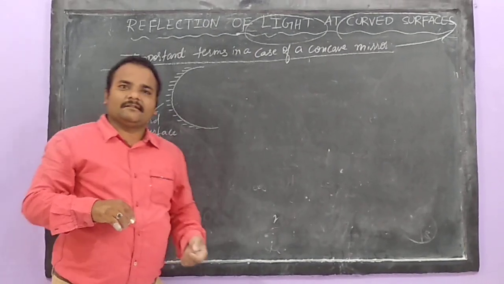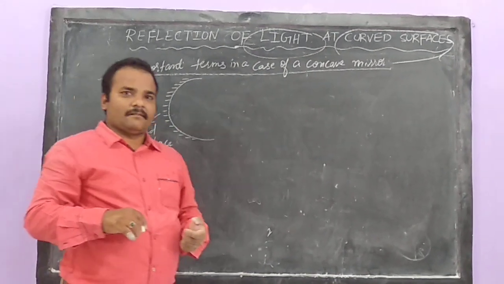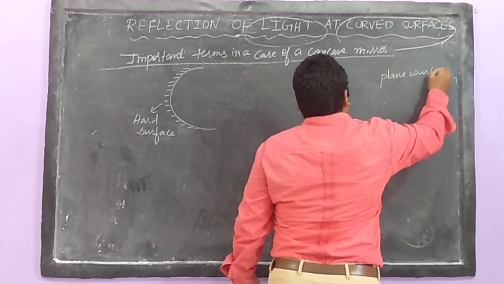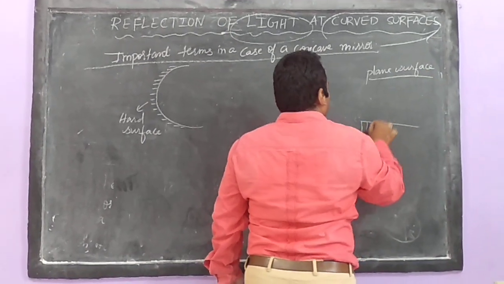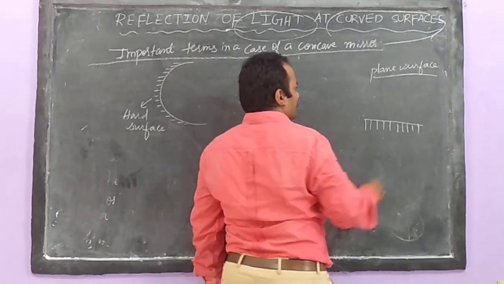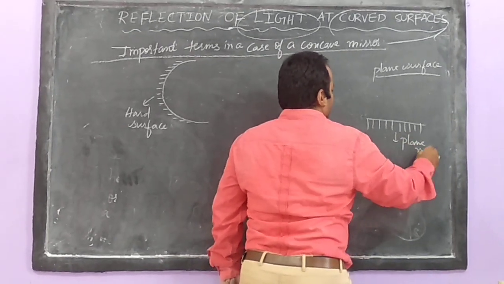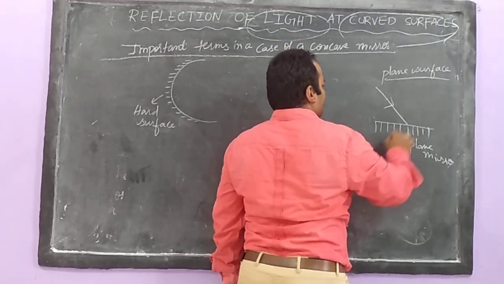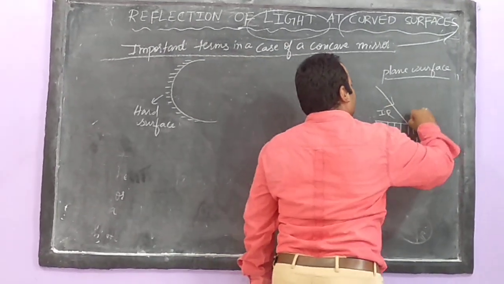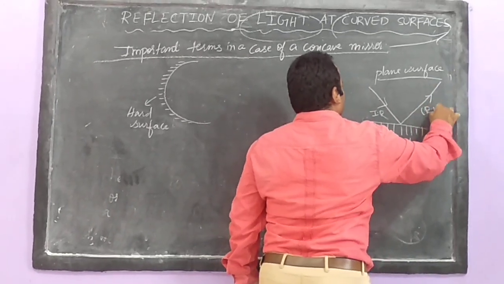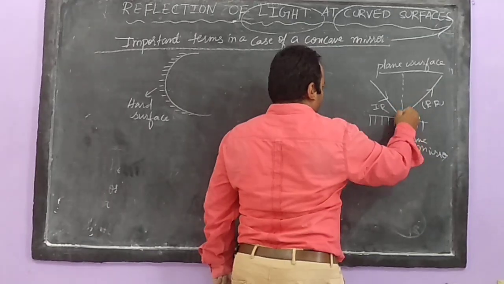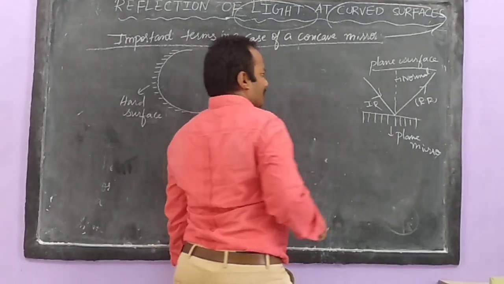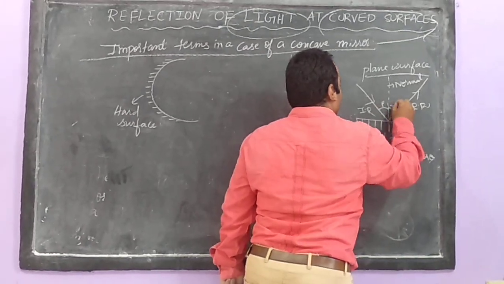What is the reason behind discussing the terms for a concave mirror? My dear students, when you studied the plane surface, everything was easy. In a plane mirror, if the light falls on one point, that is the incident ray. Then it is reflected in the opposite direction as the reflected ray. We draw the normal, the perpendicular line between the incident ray and the reflected ray, and we show the angle of incidence and the angle of reflection.